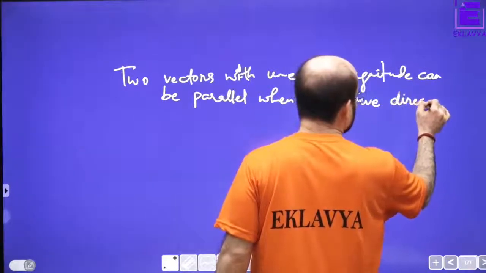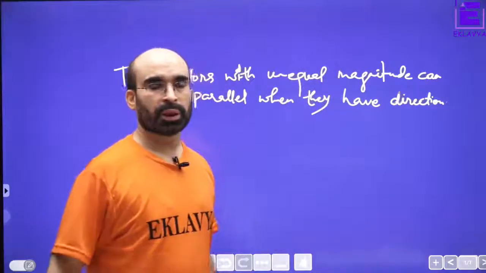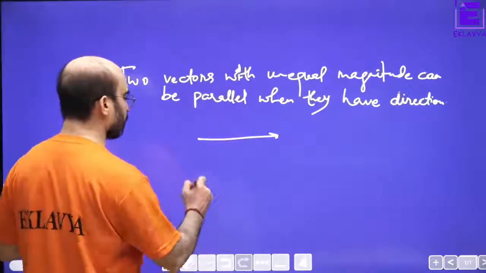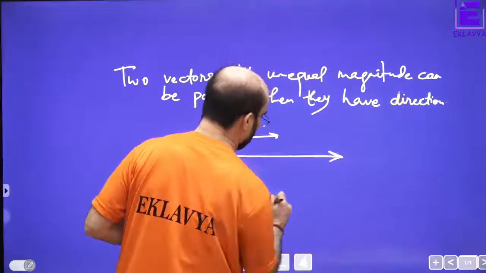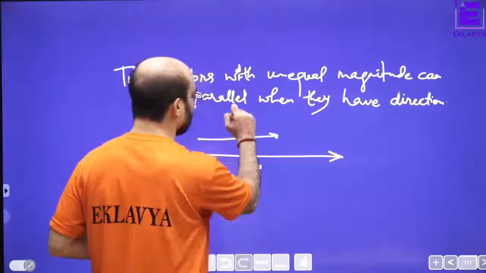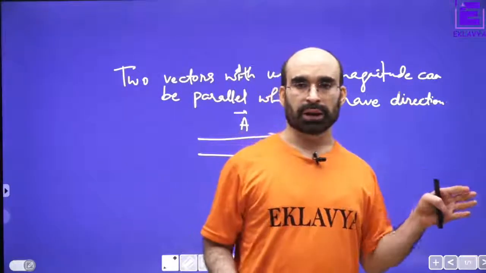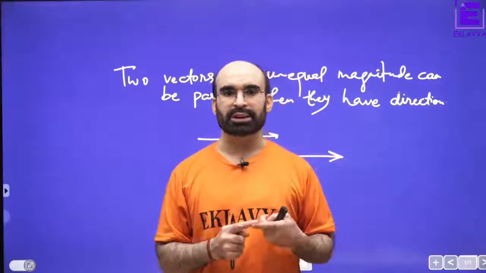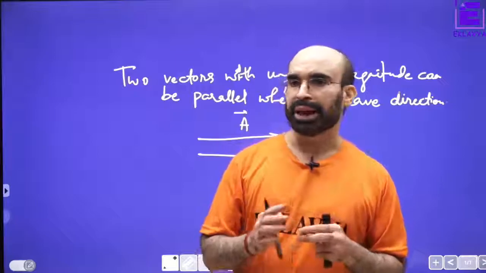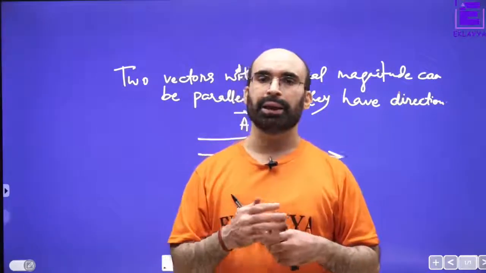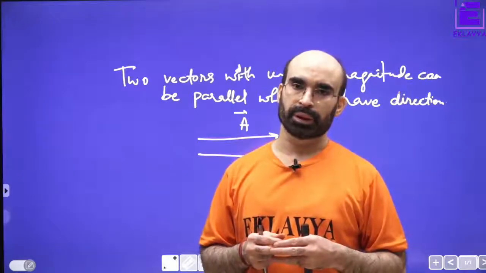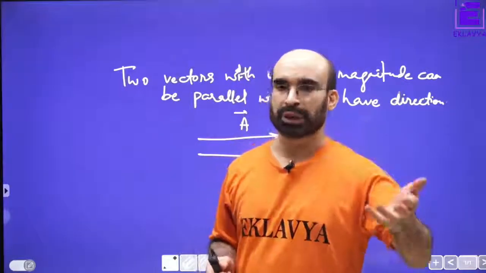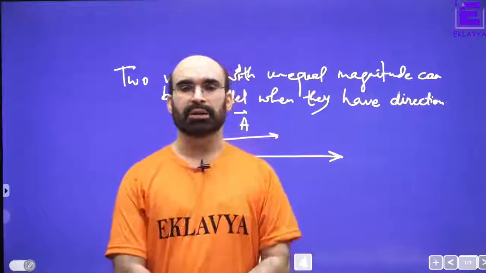right? When we say same direction, what do you mean by that? If it is inclined, suppose vector A is inclined along x-axis, B should also be inclined, or the C should also incline in the same x-axis. Understood? So unequal vectors, when you are saying unequal vectors, there can be change in magnitude, right? They might not be equal in magnitude. Unequal vectors might have same direction but may not have same magnitude. That can also be termed as unequal vectors.